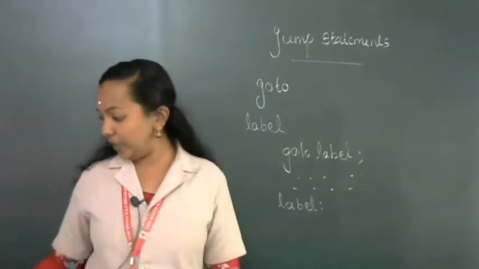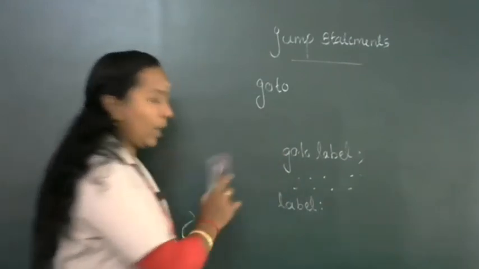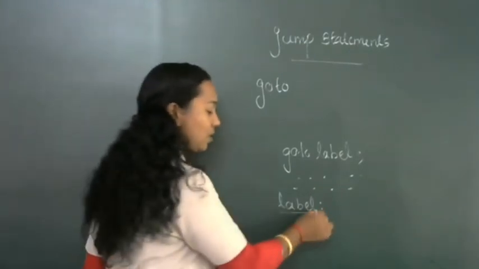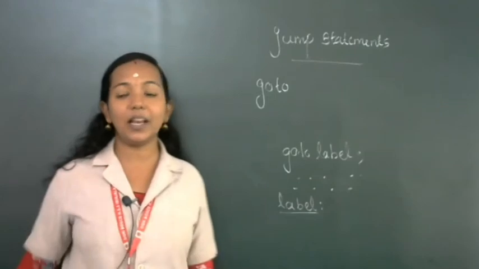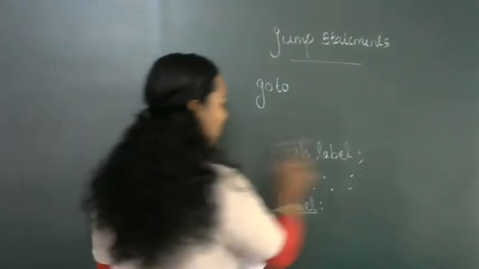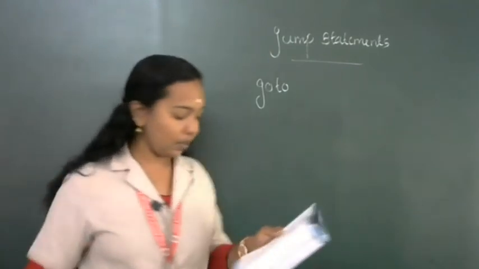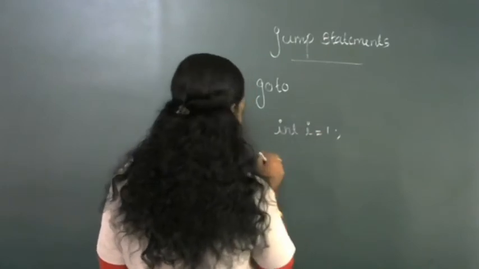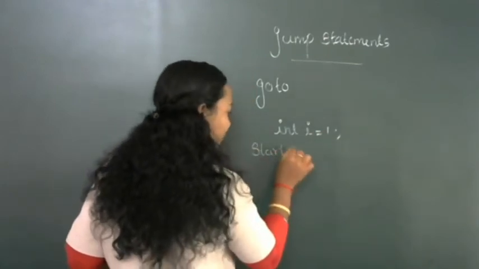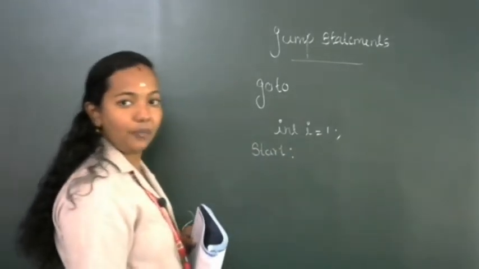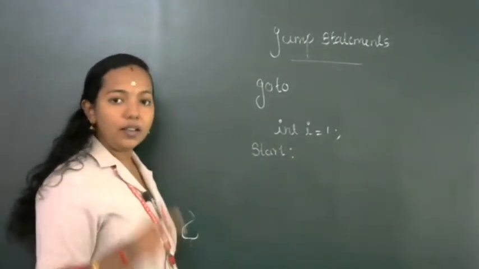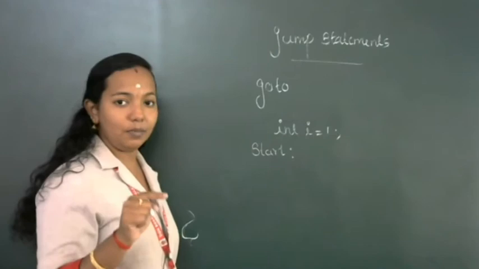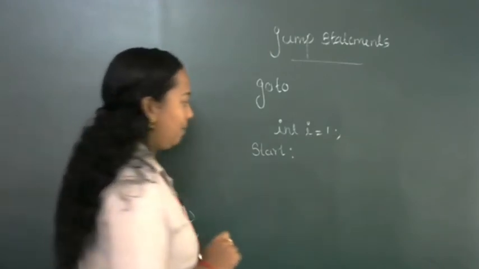Label means actually it is a section present in the program. If it is a large program, suppose you want to name a particular section of the program, we can use a label for labeling or naming that particular program section. So, an example: int i equal to 1, start. Here after start a colon is present. So if a colon is present, then it is known as a label. You know, after case constant we use the colon symbol. So that is also a label. Then start,